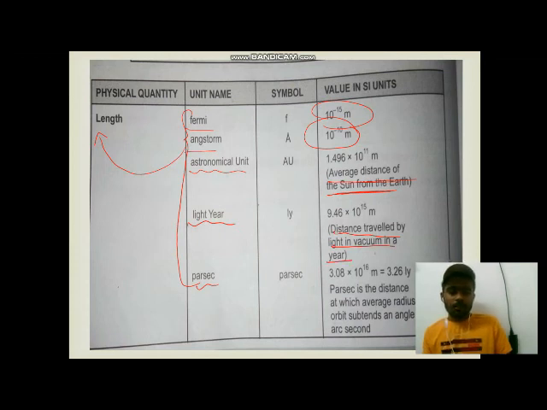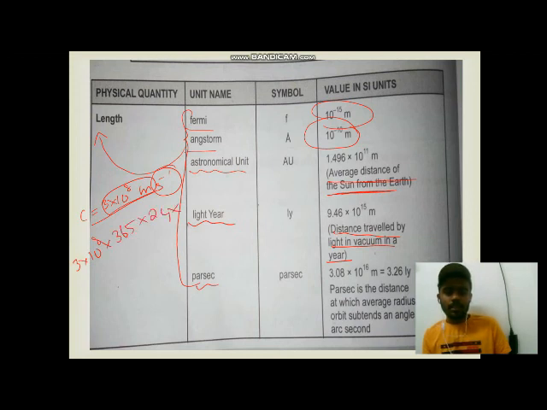Okay, so everyone knows that c is equal to 3 into 10 power 8 m s power minus 1. We commonly use this in numericals. Per second, the light travels 3 into 10 power 8 meter. So for 1 year, how much will it travel? 3 into 10 power 8 into, for 1 year we have 365 days, for each day we have 24 hours, for each hour we have 60 minutes, and for each minute we have 60 seconds. The value comes out to be 9.46 into 10 power 15 meter.